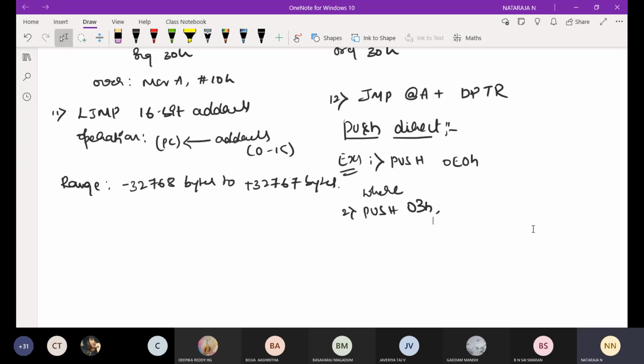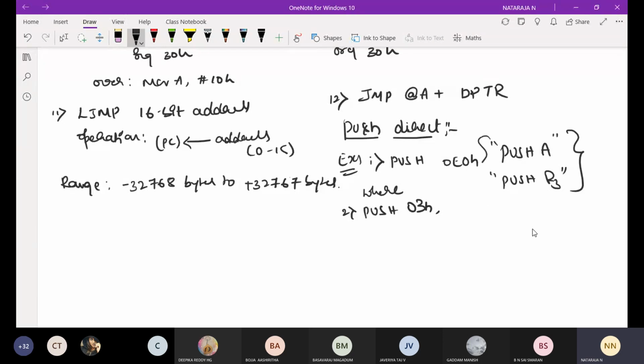Therefore, instructions such as PUSH A or PUSH R3 are illegal instructions.